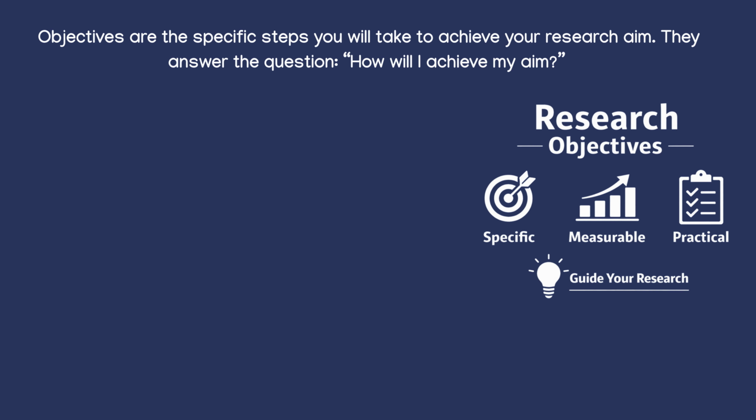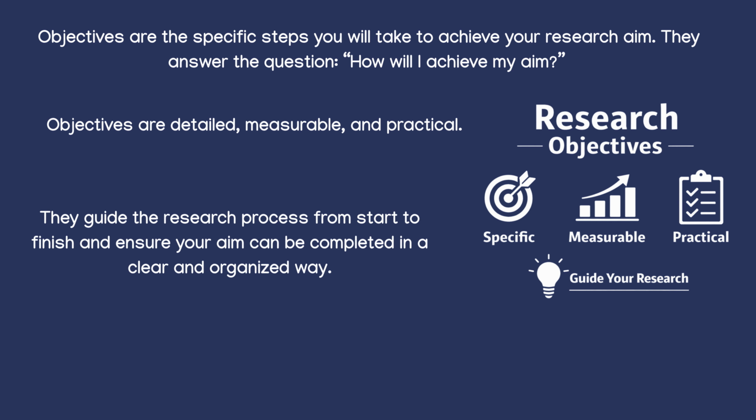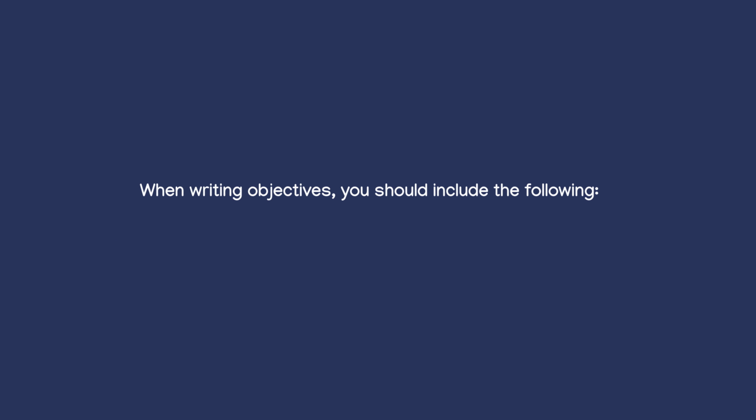Understanding the objectives. Objectives are the specific steps you will take to achieve your research aim. They answer the question, how will I achieve my aim? Objectives are detailed, measurable, and practical. They guide the research process from start to finish and ensure your aim can be completed in a clear and organized way. When writing objectives, you should include the following.